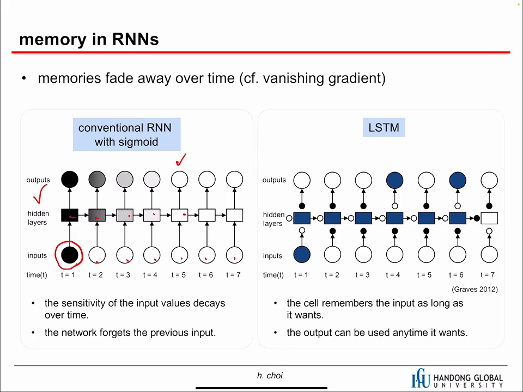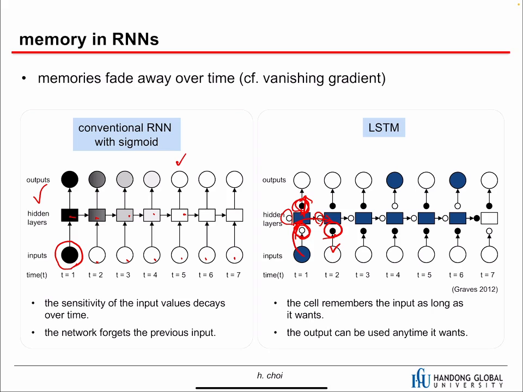So LSTM was proposed. In LSTM we have 3 gates, and these gates control the information flow. If this one is open, then we accept this information, and if this one is open, then we pass it. If this one is closed, then we don't pass this information to the output. And if you don't like this information, then we can close.